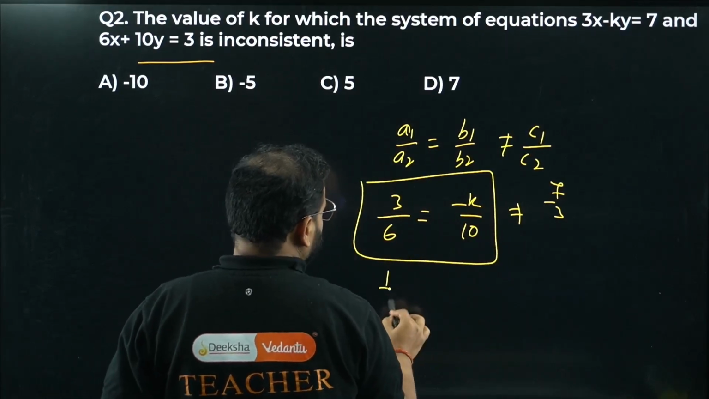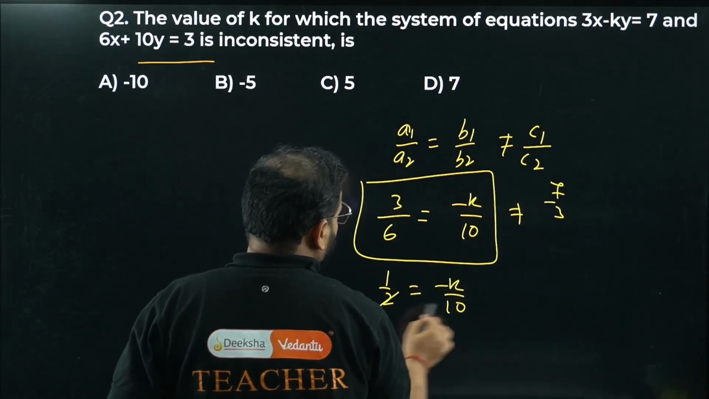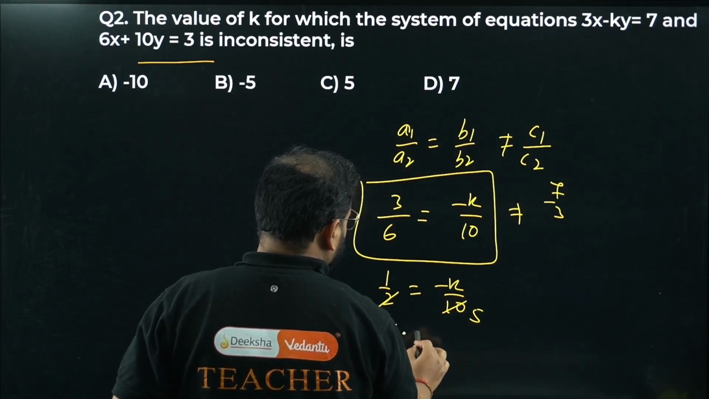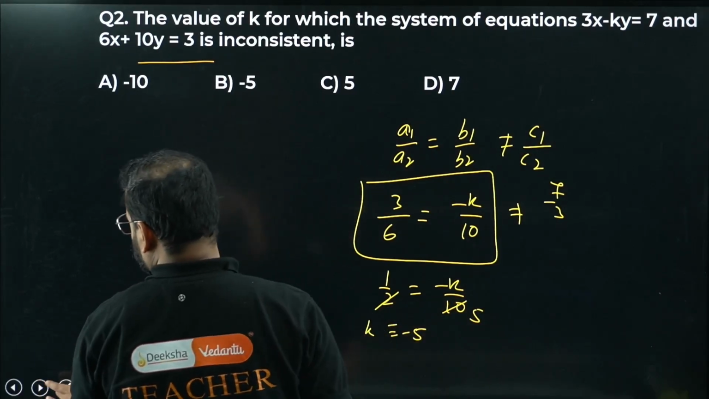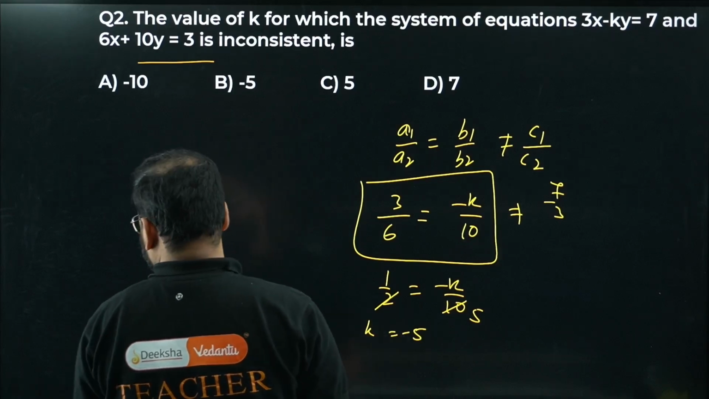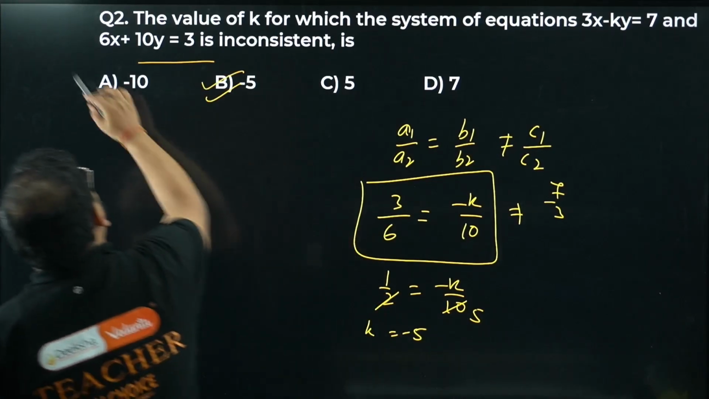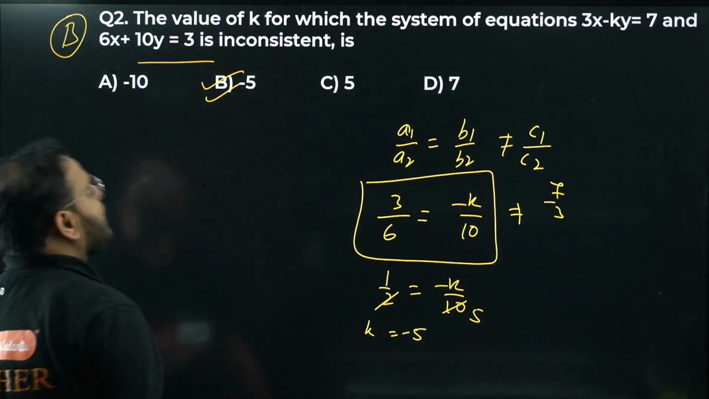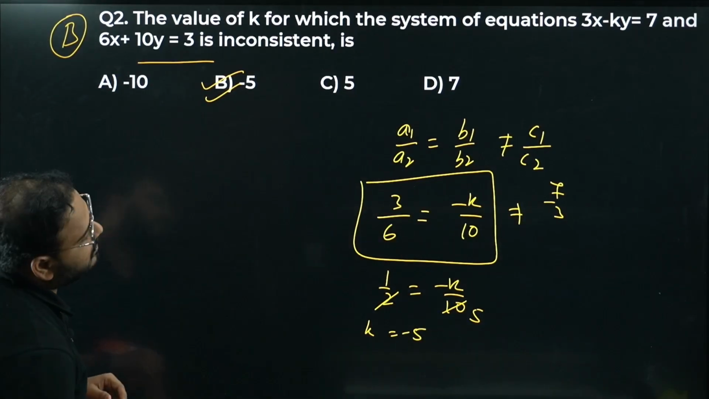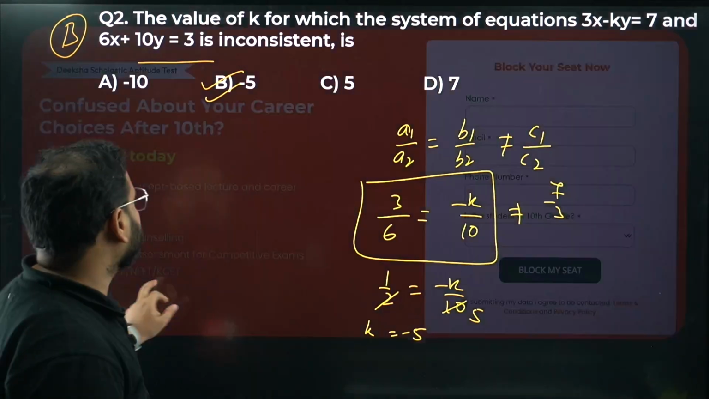So 1 by 2 equals to minus k by 10. 2 times 5 is 10, so k equals to minus 5, k equals to minus 5, sir. Yeah, 1 second. Option number B is correct. So question number 2 is done. Option number B is correct. K equals to minus 5. Which formula we have used? The inconsistent relation that we have for the two given linear equations in two variables, of course.